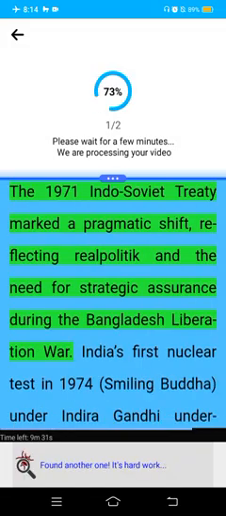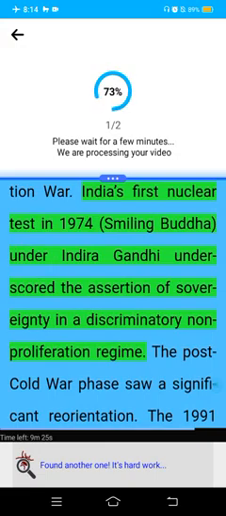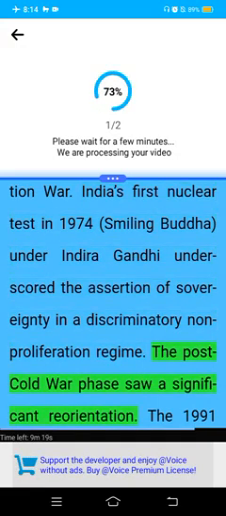The 1971 Indo-Soviet Treaty marked a pragmatic shift, reflecting realpolitik and the need for strategic assurance during the Bangladesh Liberation War. In 1974, Smiling Buddha under Indira Gandhi underscored the assertion of sovereignty against a discriminatory non-proliferation regime. The post-Cold War phase saw significant reorientation.